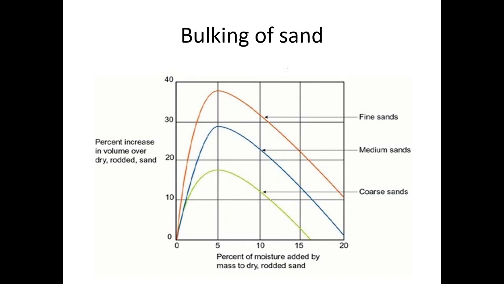This graph shows the effect of moisture on percentage increase in volume. Now there are three curves. First, fine sand. Here we get more bulking than medium sand or coarse sand. So bulking depends upon the size of sand, and as the percentage of moisture increases, we get an increase in the volume up to a certain limit, and after that the volume again goes on reducing.